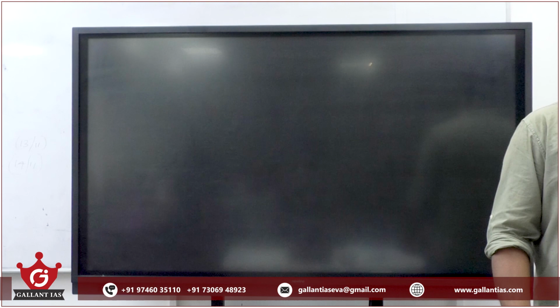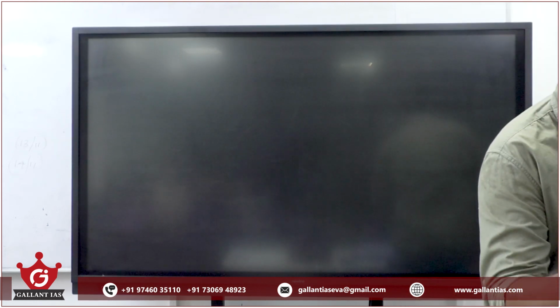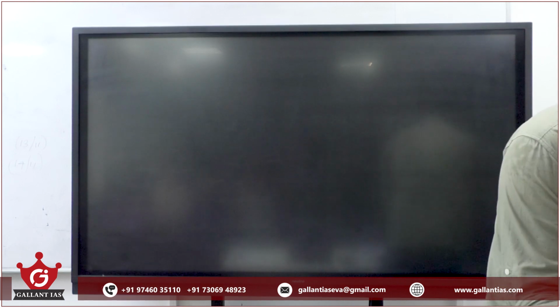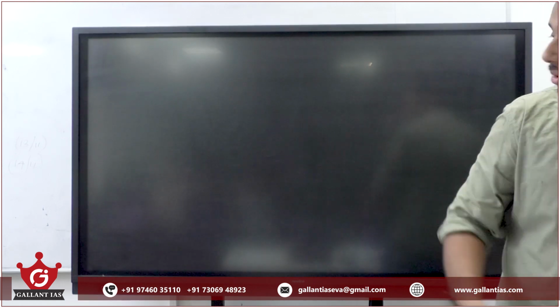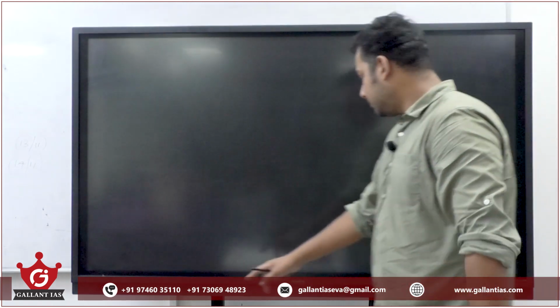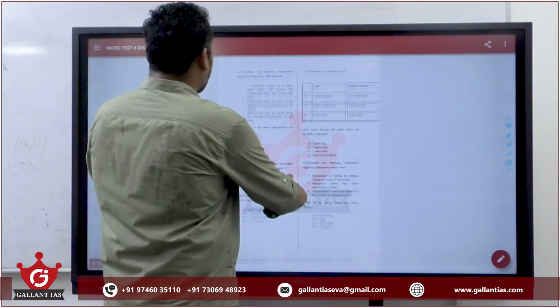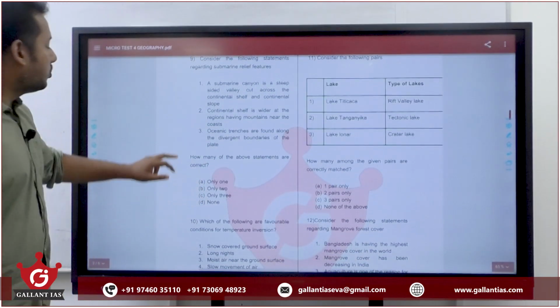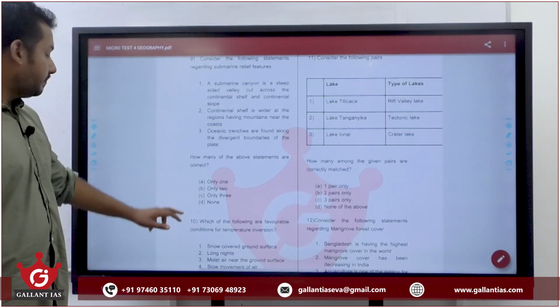If there is a mountain over here, even if the sea level rises, it cannot enter much. So the continental shelf is narrower in the regions of mountains. So the second statement is wrong, the third statement is wrong, the right one is only 1.